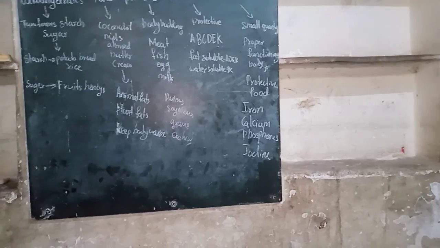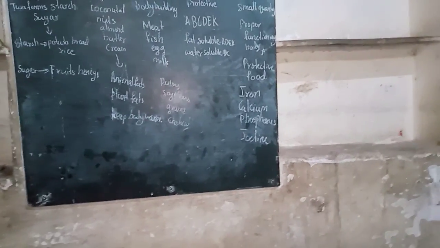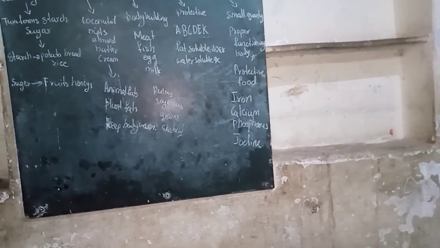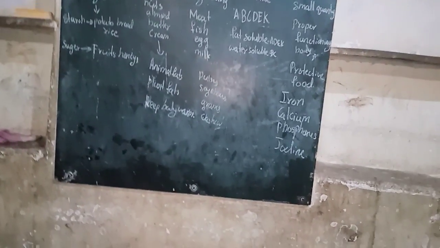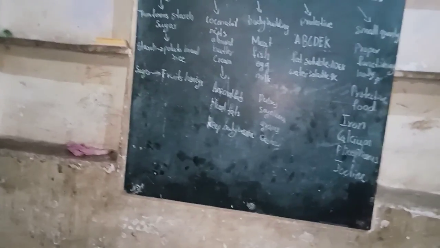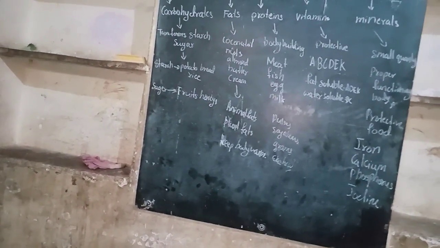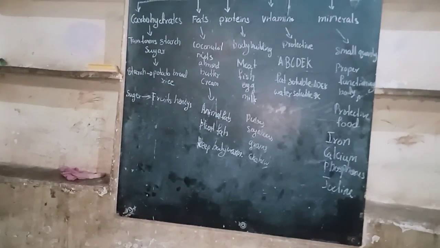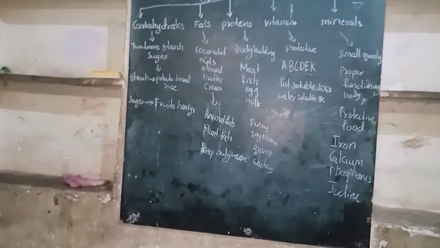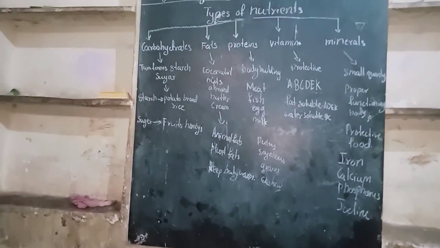Carbohydrates and fats are known as energy giving food. Proteins are known as bodybuilding food. Vitamins and minerals are known as protective foods.